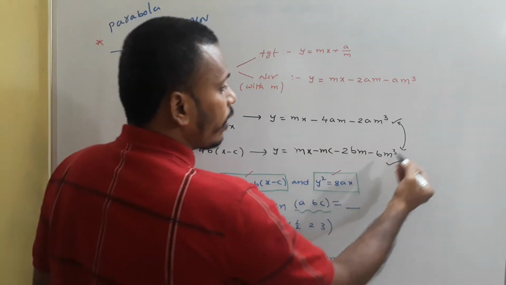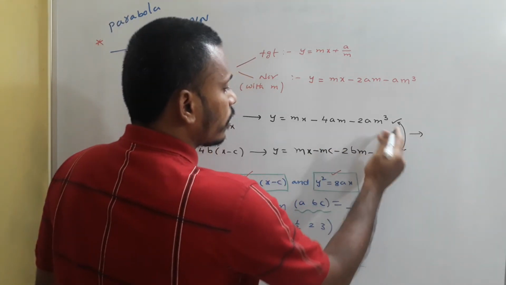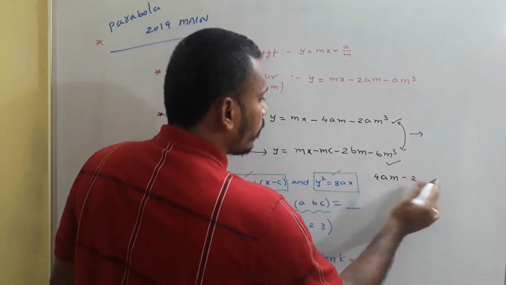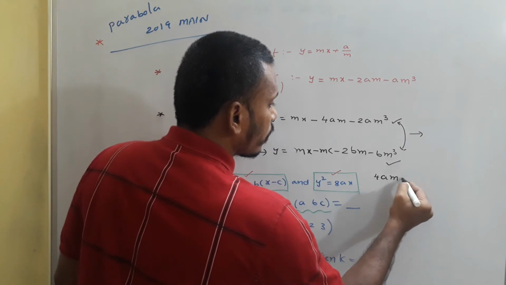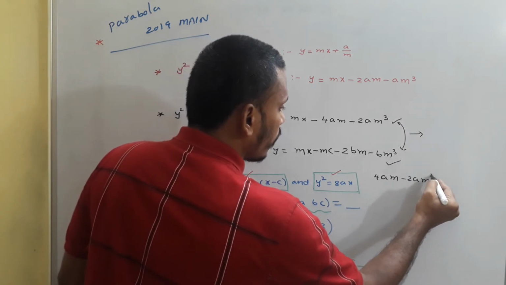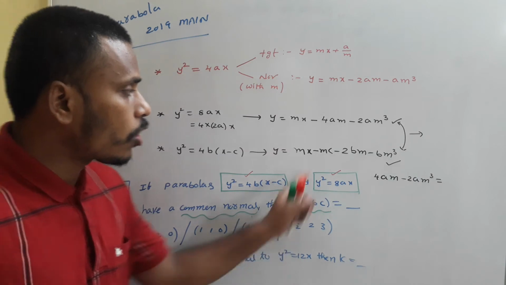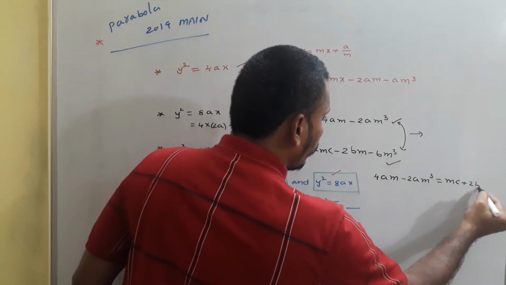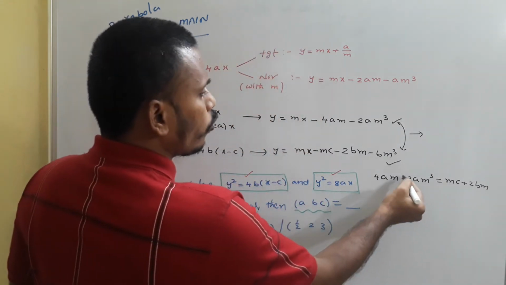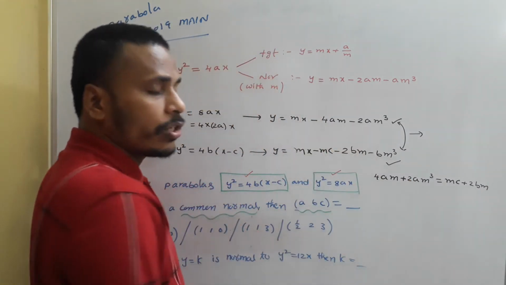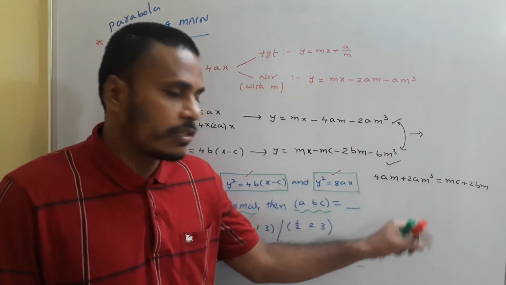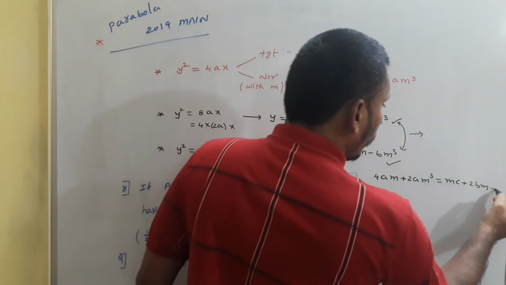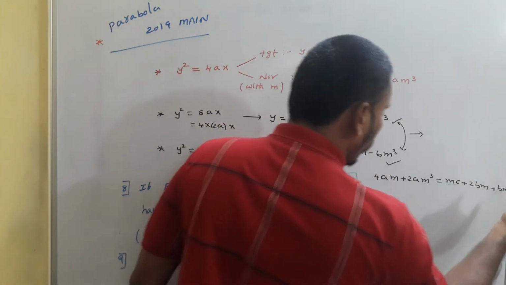The constant part here is −4am − 2am³, which equals −mc − 2bm − bm³. Leave the minus sign, so 4am + 2am³ = mc + 2bm + bm³.